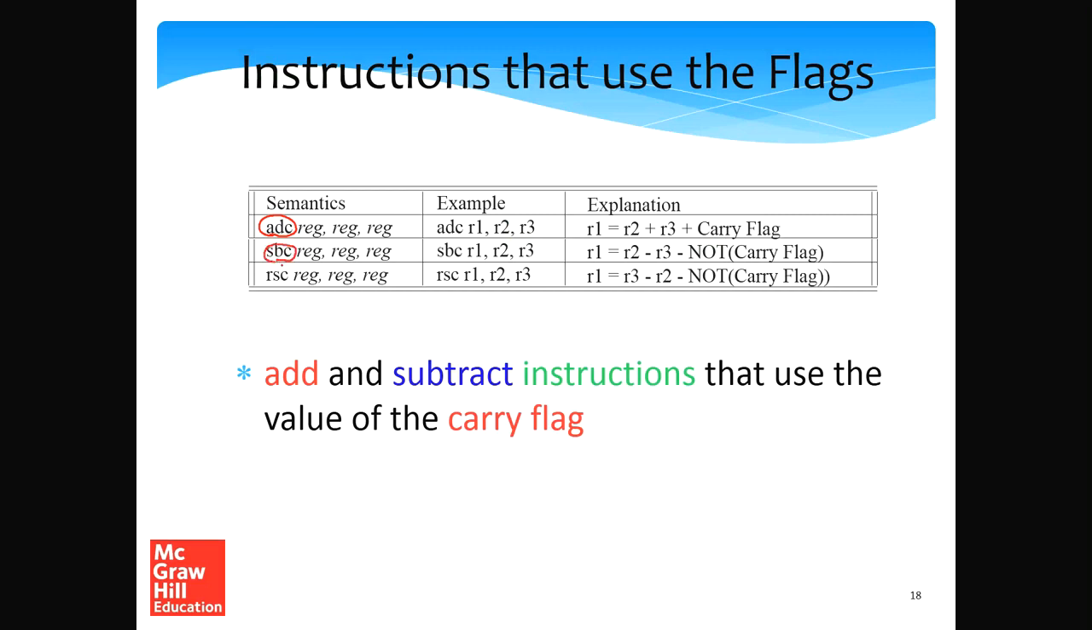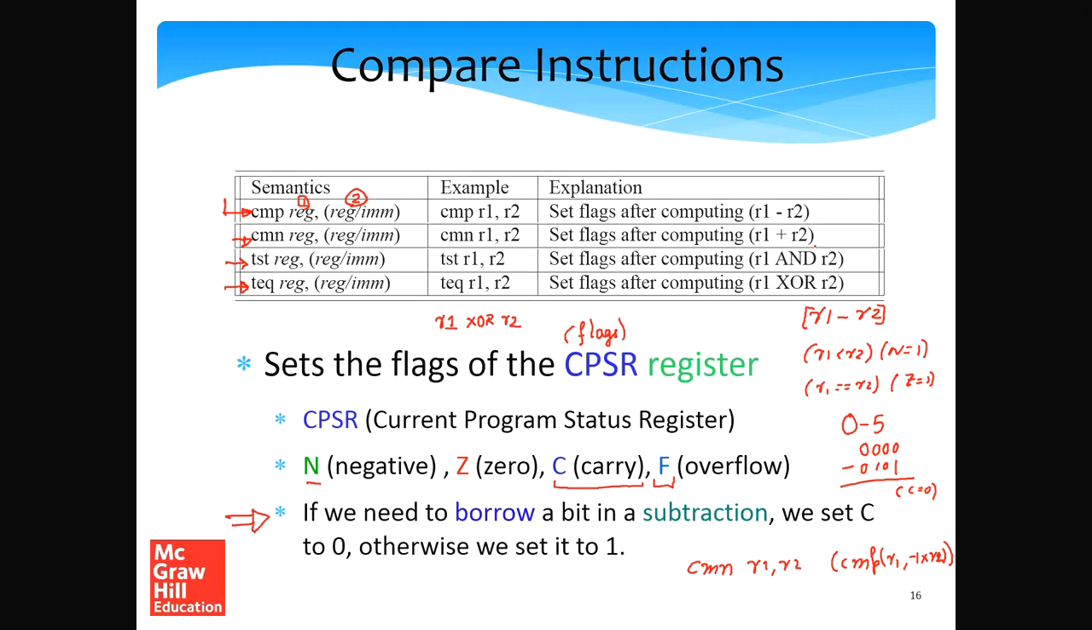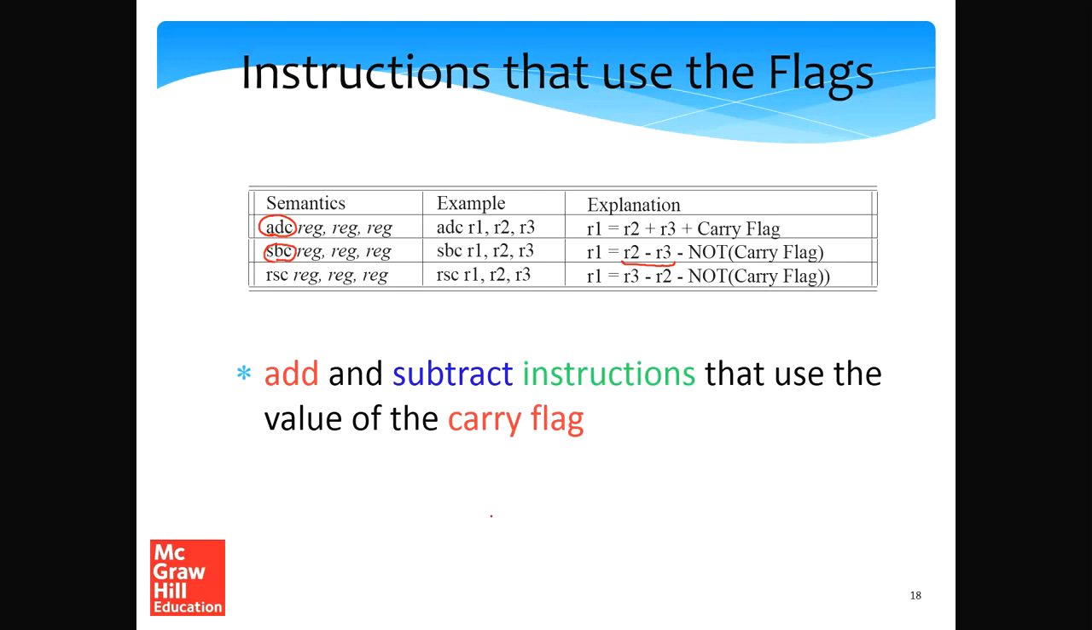Similarly, we have an SBC instruction, subtract with carry, which first subtracts R2 minus R3, and then subtracts the NOT of the carry flag. So this is slightly tricky. What did we say? Let's go back to the slide that talked about the borrow bit. If we need to borrow a bit in a subtraction, we set carry to 0. Otherwise, we set it to 1. So in this case, if the previous subtraction led to a borrow, the carry flag is 0, so NOT of the carry flag is actually 1.